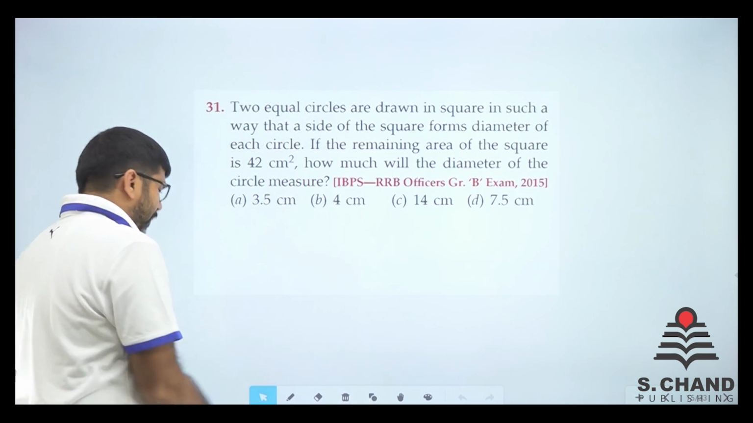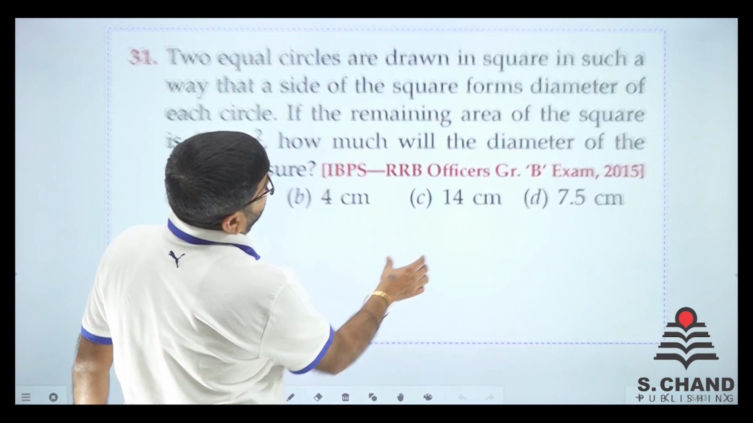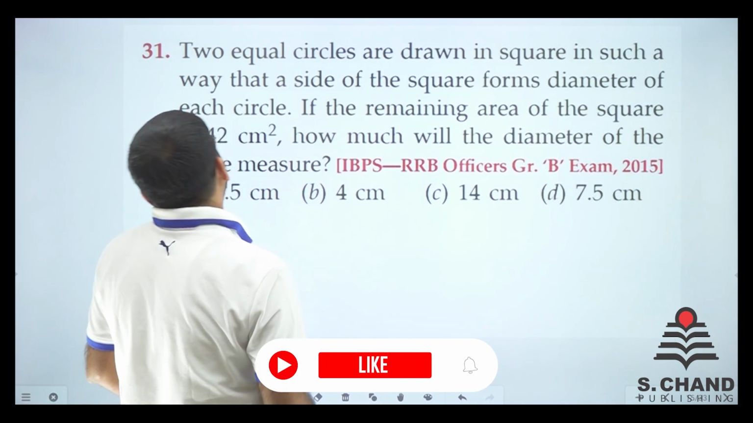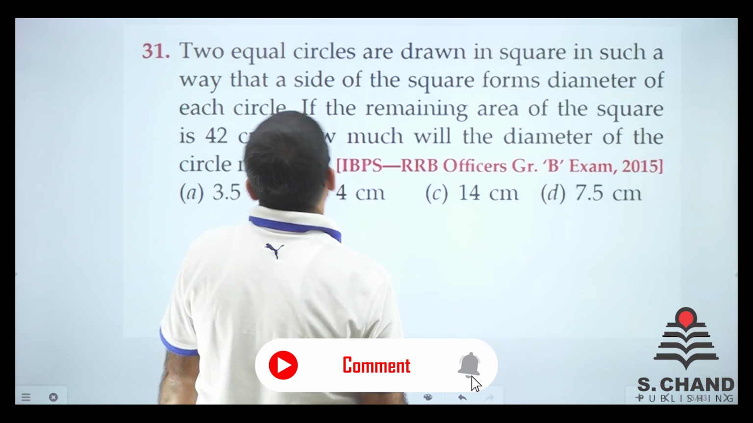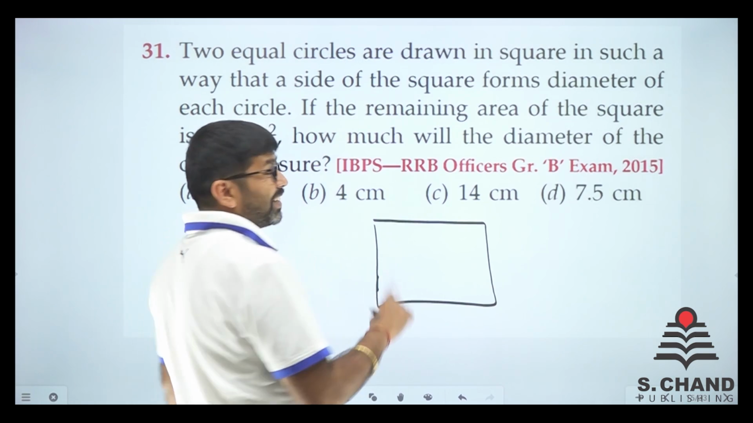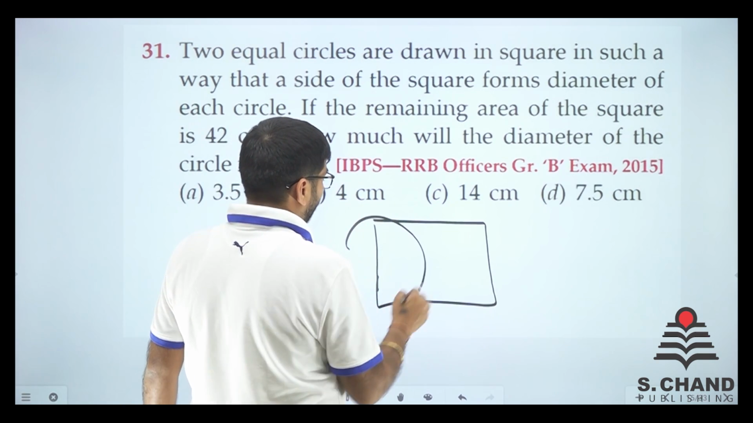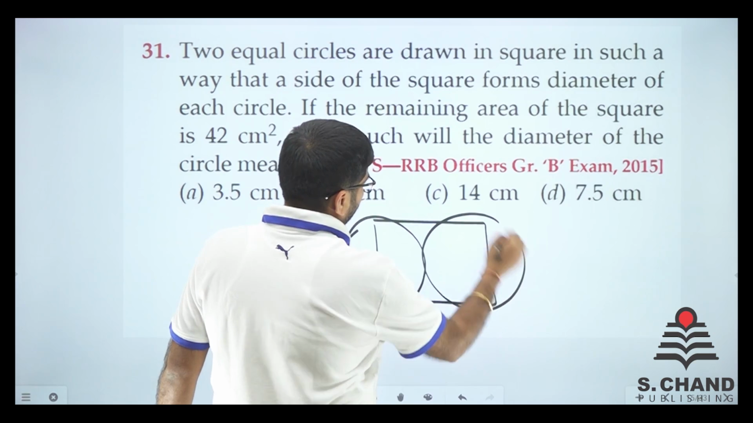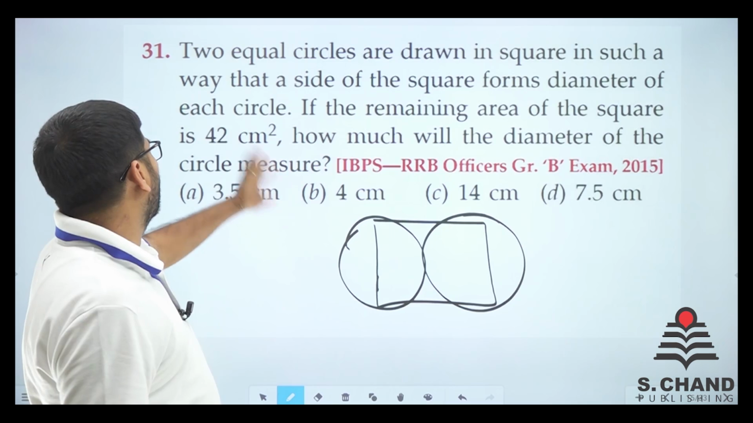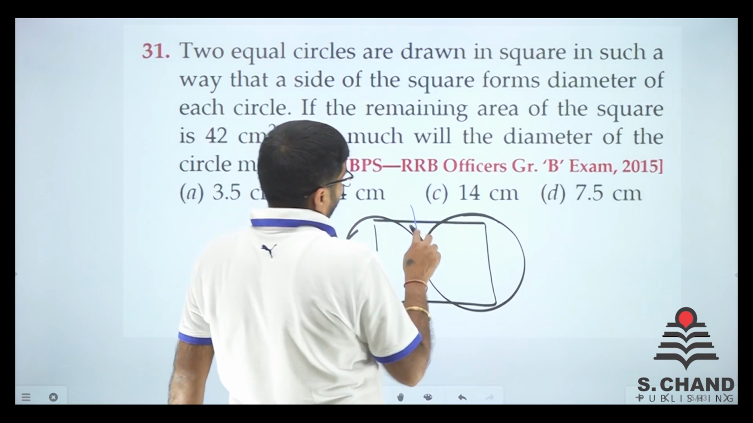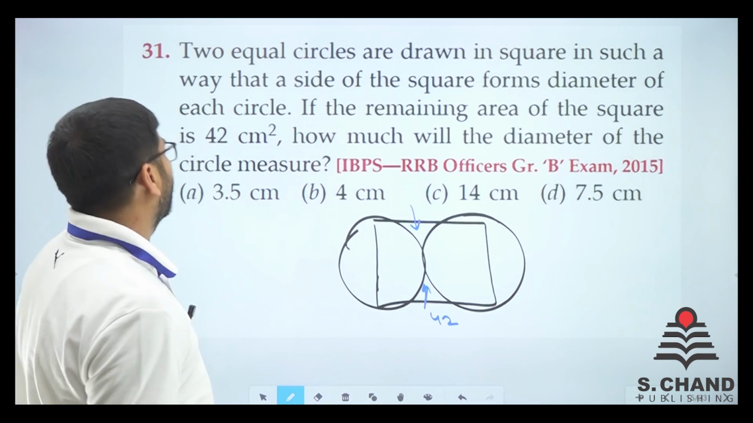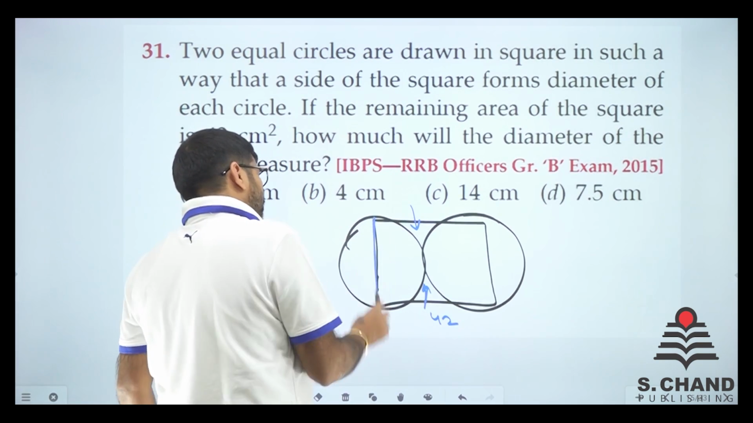Now, we have got the IBPS RRB Officer Grade B examination. Two equal circles are drawn in a square in such a way that a side of the square forms the diameter of each circle. So, here we go. Consider this as a square. So, in this way it is done. Now, if the remaining area of the square is 42, so this plus this is 42. How much will be the diameter of the circle?